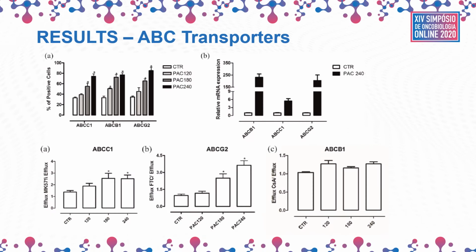MDR phenotypes are almost never due to a single reason, but one of the most well-known and common reasons is the overexpression of ABC transporters. So, we checked their expressions by RT-qPCR and flow cytometry. As it can be seen in the upper graphs, the expression for the 3 most well-studied transporters, ABCC1, ABCB1, and ABCG2, are increased in the resistant cell lines. It is also possible to see increased transport activity for ABCC1 and ABCG2, but not ABCB1.